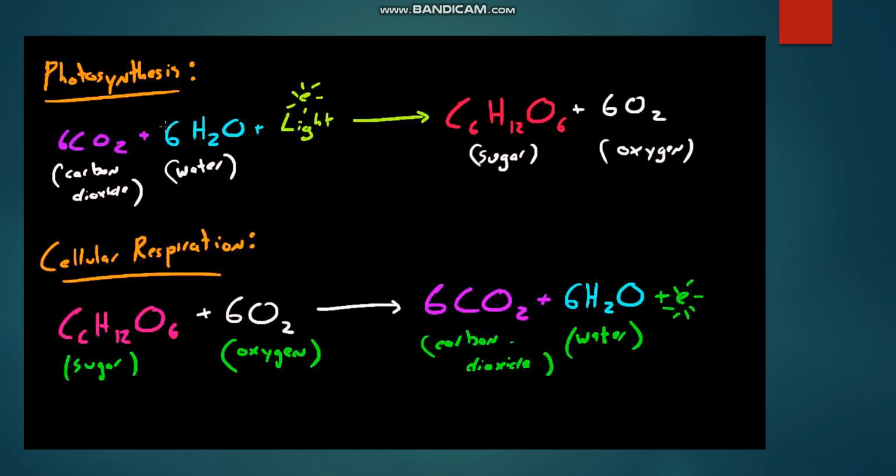The stored energy is provided by the sun. The next type of chemical reaction is cellular respiration. It is a type of catabolic reaction, and here the complex molecule, that is the glucose molecule, breaks down in the presence of oxygen, and it releases inorganic molecules in the form of carbon dioxide, water, and electrons.